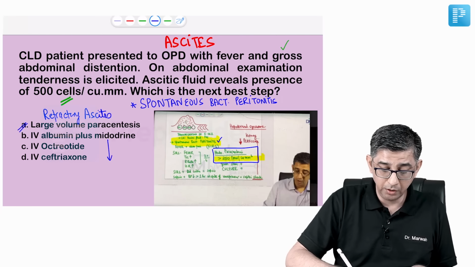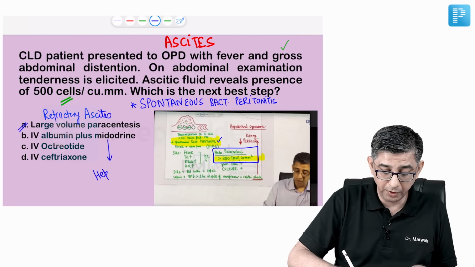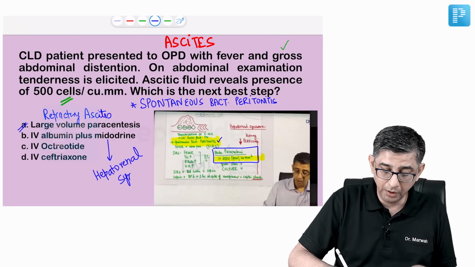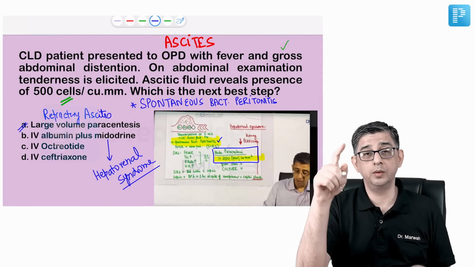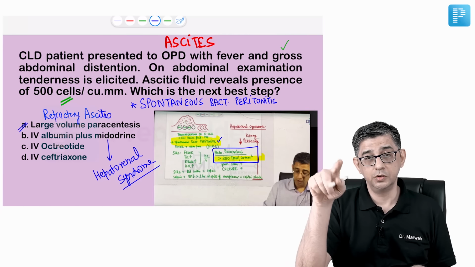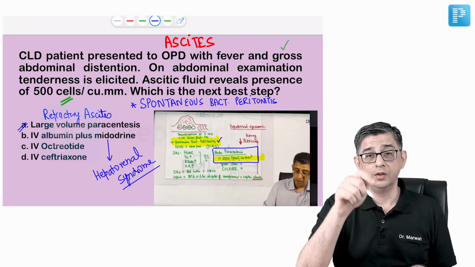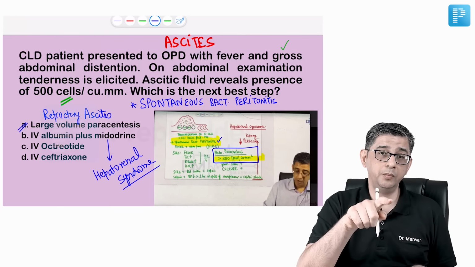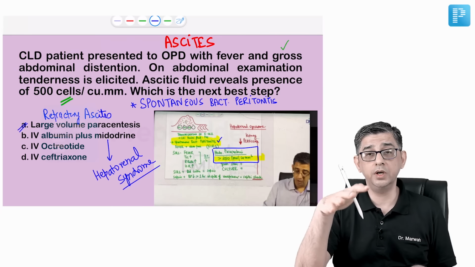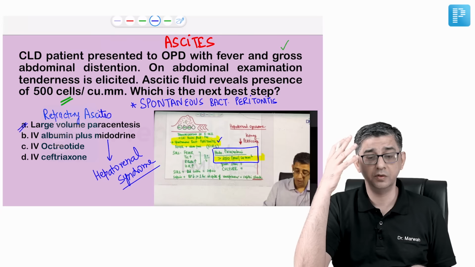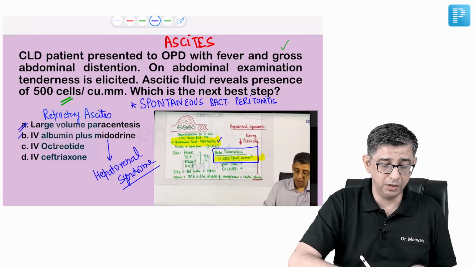Albumin plus midodrine is used for management of a complication which is again discussed in the app. It's called hepatorenal syndrome, that when the cirrhosis patient is going to come to you, the complaint is going to be oliguria. So next year in the exam 2022-23, if they ask you that a cirrhosis patient has come and he's having oliguria, anuria, renal shutdown, puffiness of the face, that is when answer B will be given.